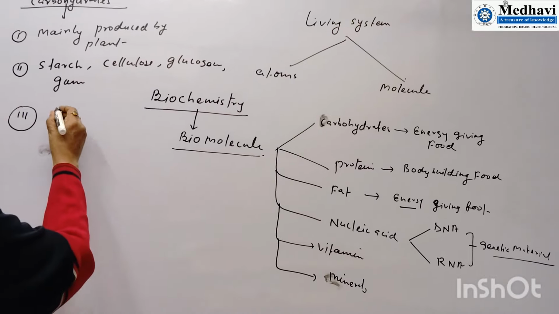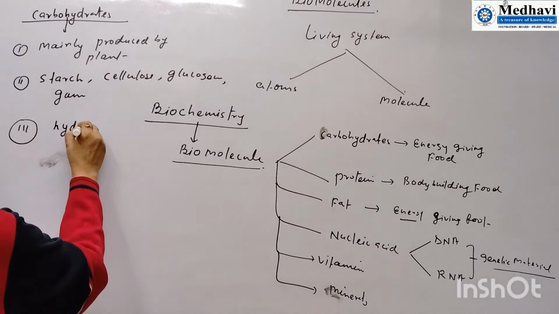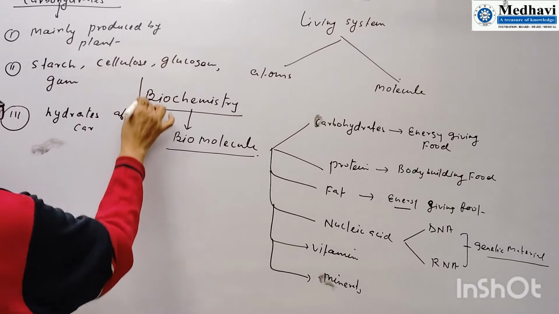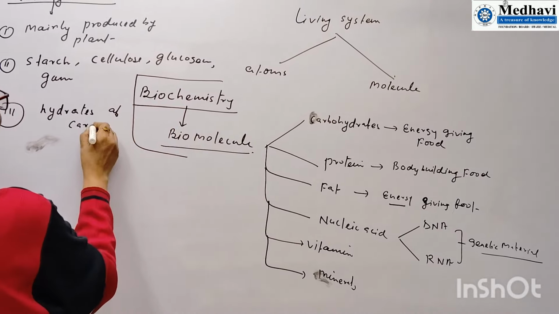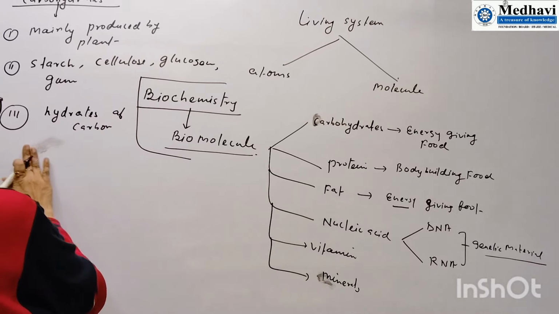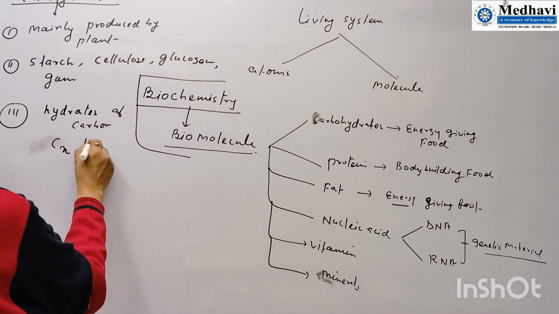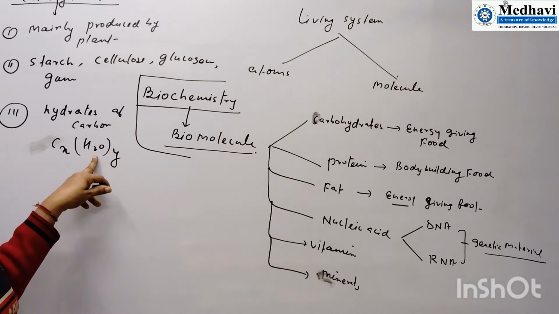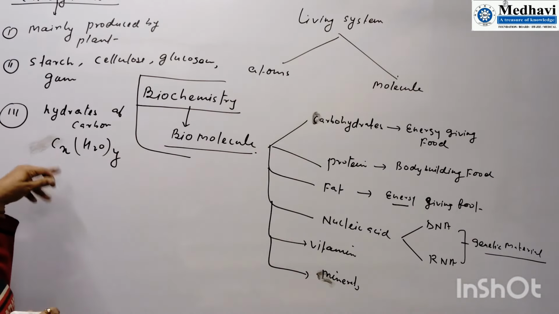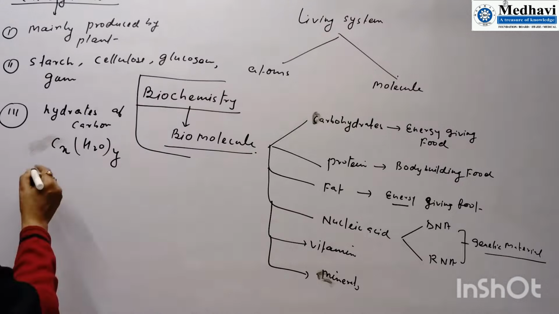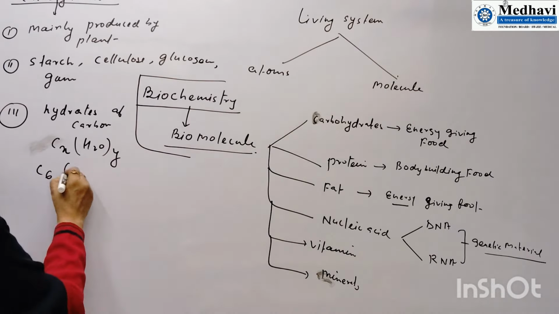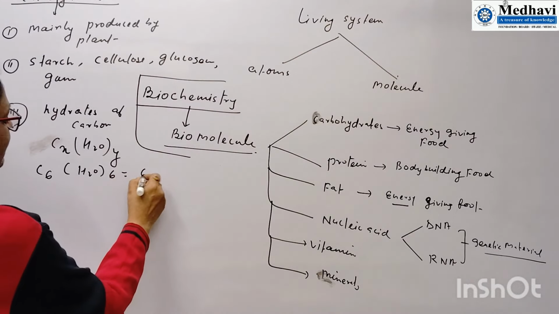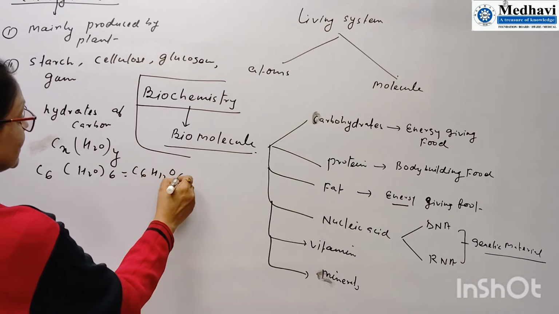So here one more important thing is there, carbohydrates. We can say that it is hydrates of carbon also. Very important. Hydrates of carbon, that means its formula is CxH2Oy. Here we have taken hydrate, H2O is a hydrate and C is the carbon. So it is also called hydrates of carbon. For example, glucose is C6H12O6.